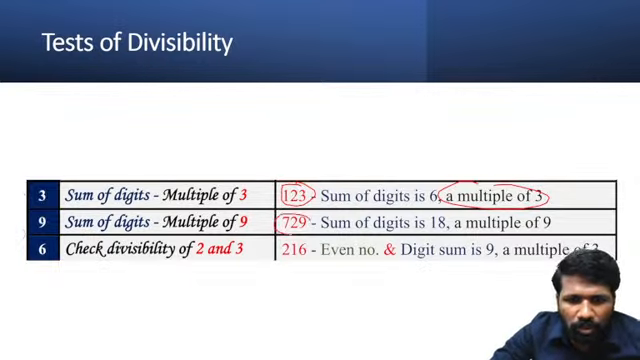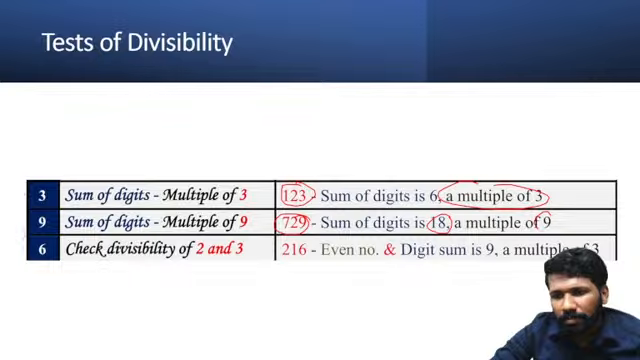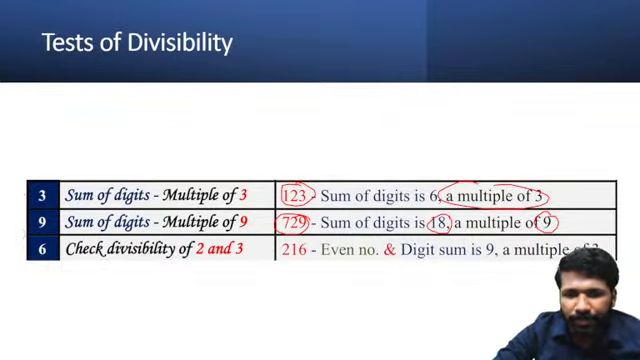And the sum of digits should be a multiple of 9 for the number to be a multiple of 9. 729: 7 plus 2 plus 9 is 18. 18 is a multiple of 9, so the number is also a multiple of 9.